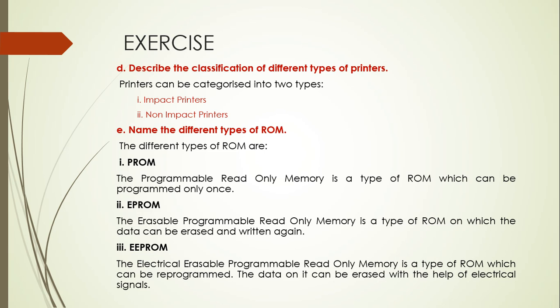Next one is electrically erasable programmable read-only memory, EEPROM. It is a type of ROM which can be reprogrammed. The data on it can be erased with the help of electrical signals. It means data on EEPROM can be erased again and again and can be written again and again.